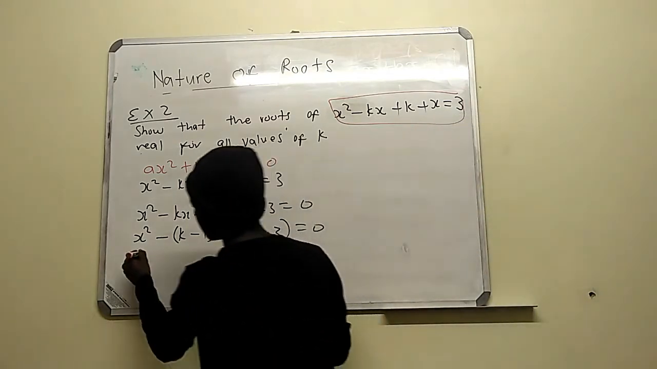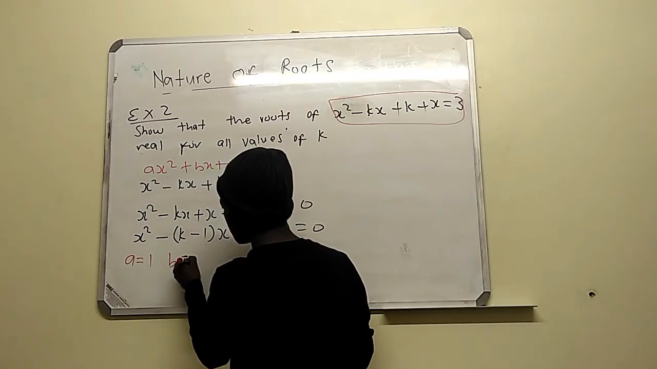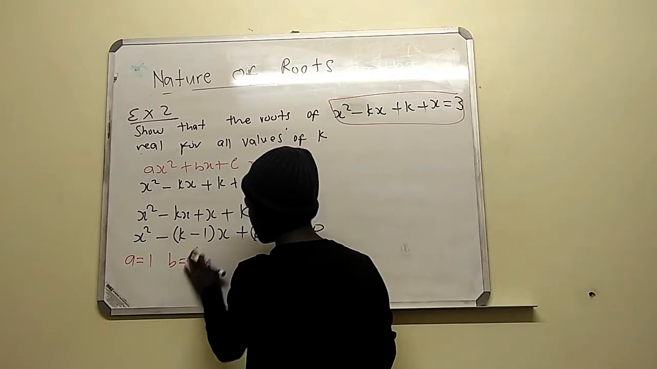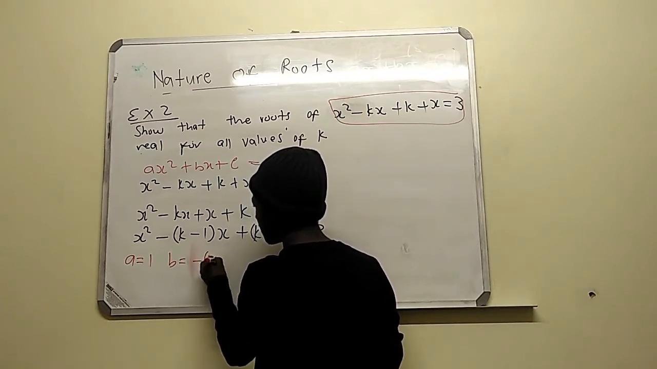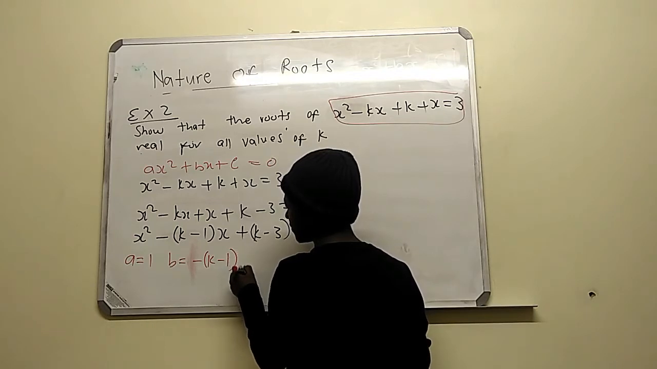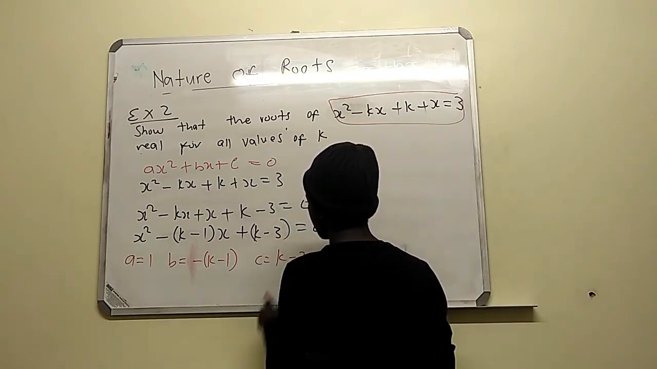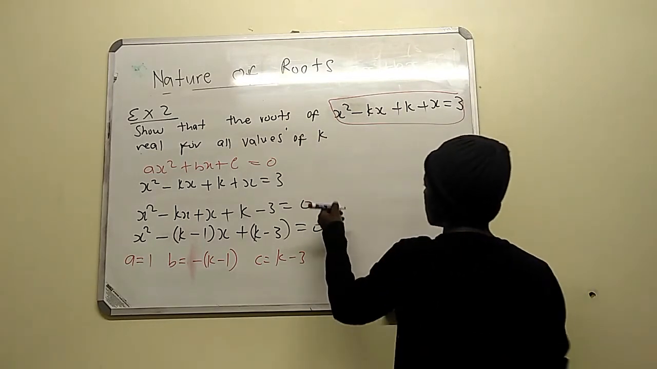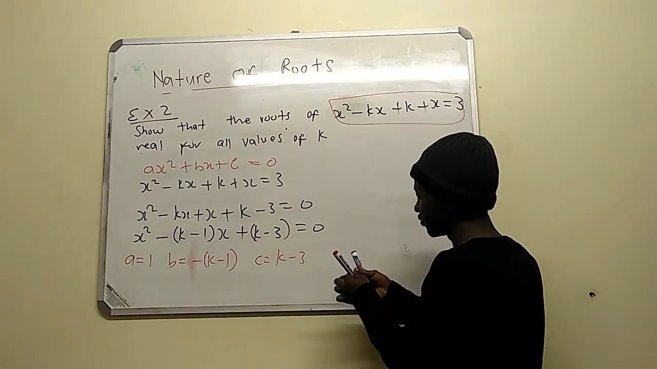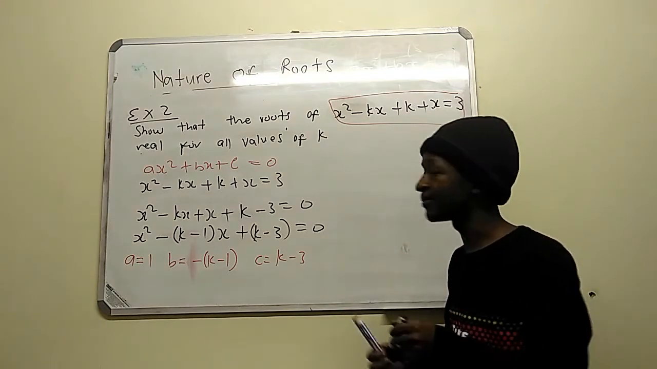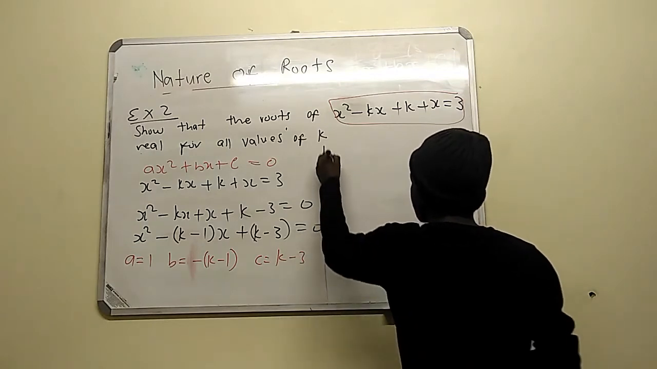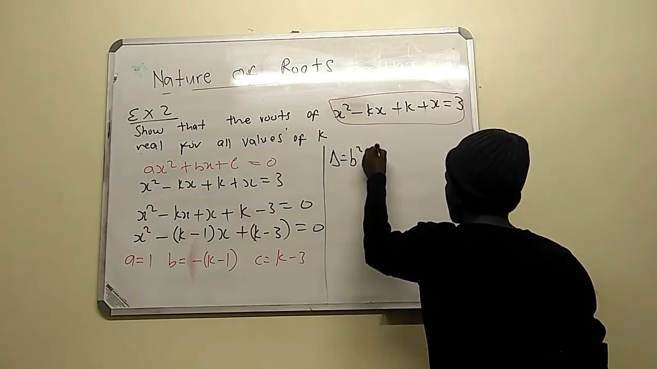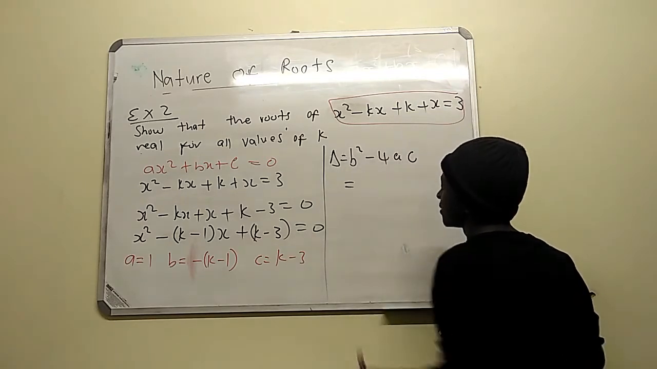So we can say my a is 1 and my b is going to be minus k plus 1, and my c is going to be k minus 3. So now I have to get my determinant, my discriminant, my delta. B squared minus 4ac.